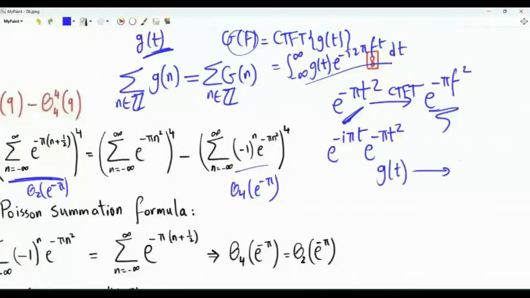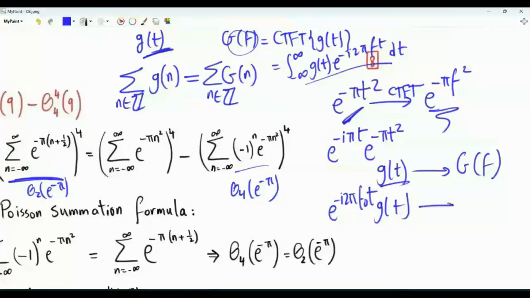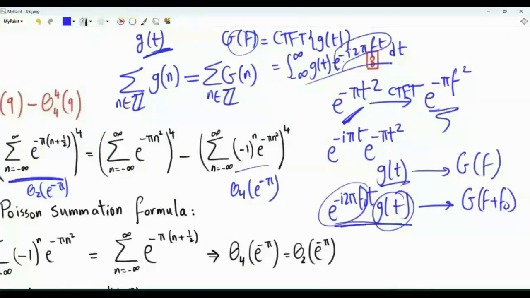If g of t has the continuous time Fourier transform G of f, then if we take g of t and multiply by e to the minus i 2 pi f0 t, we have a shift in the frequency domain. We get G of f plus f0. And this is clear from the integral. If we multiply g of t by e to the minus i 2 pi f0 t, this will be combined with the kernel of transformation, and we end up with f replaced by f plus f0. So this is the rule. Let's apply it here.